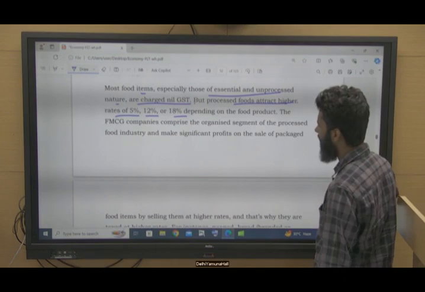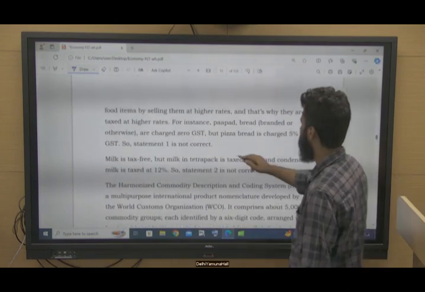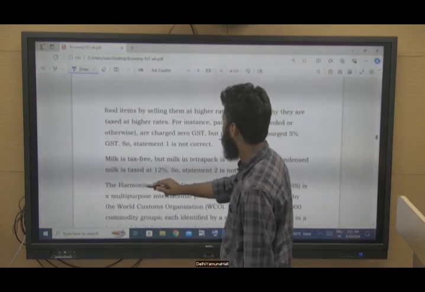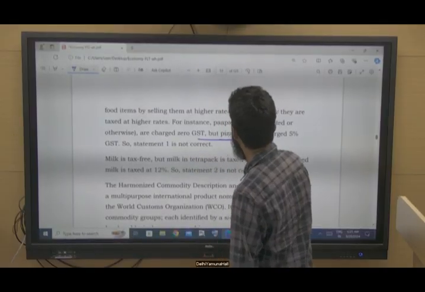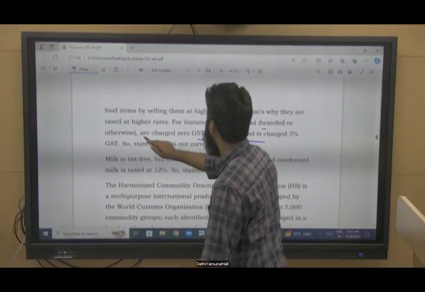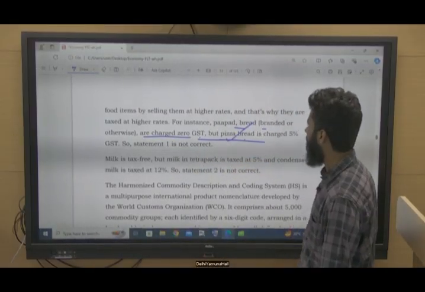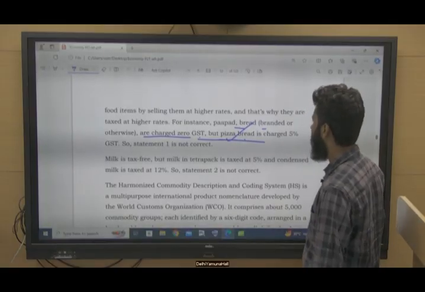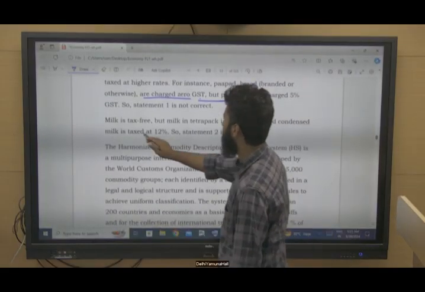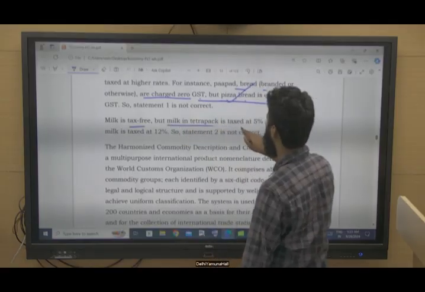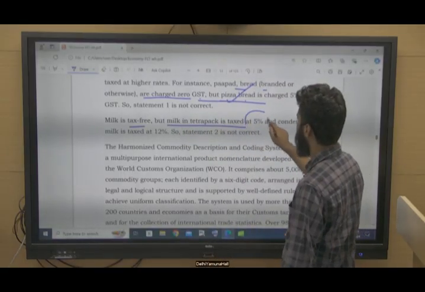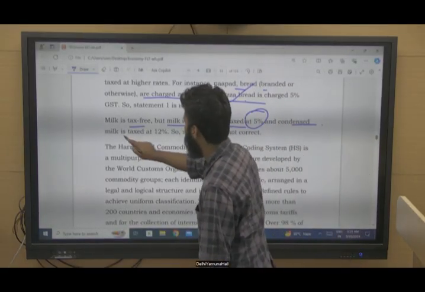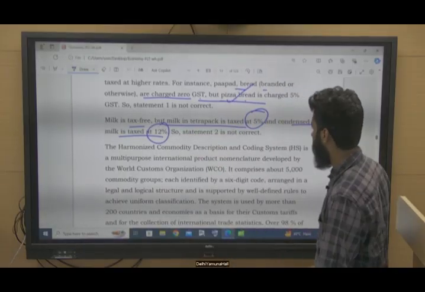There are many examples. For example, pizza bread is charged 5%, and papad, bread etc. are charged 0 GST. Milk is tax free, but milk in Tetra Pak is charged at 5% and condensed milk is charged at 12%, right?